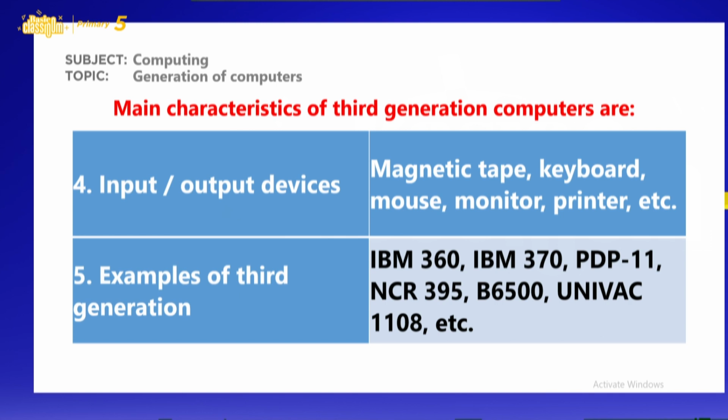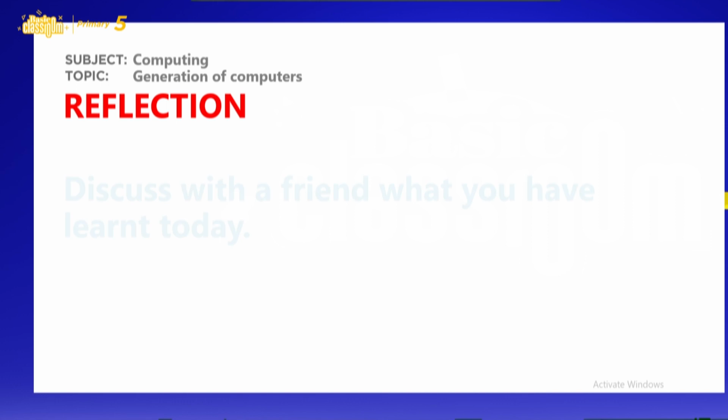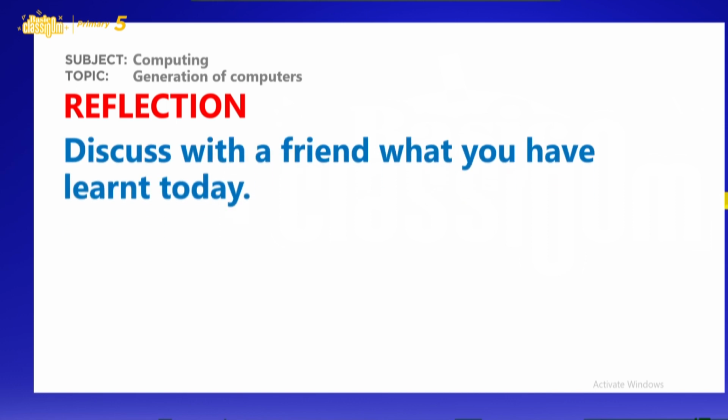Then we have examples of third generation computers: IBM 360, IBM 370, PDP-11, NCR 395, B6500, Univac 1108, etc.